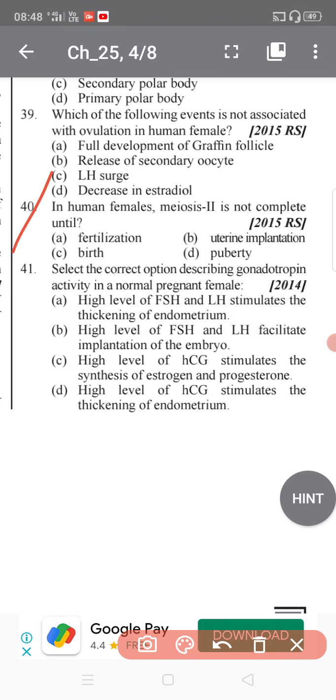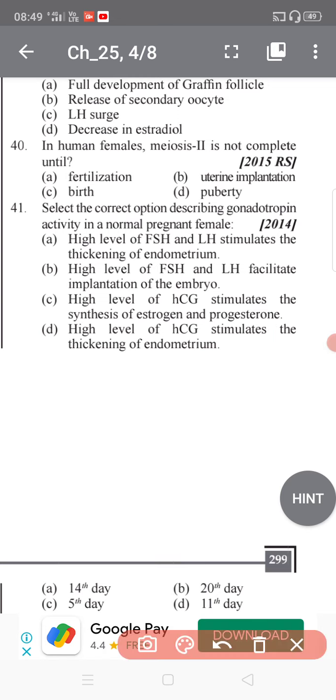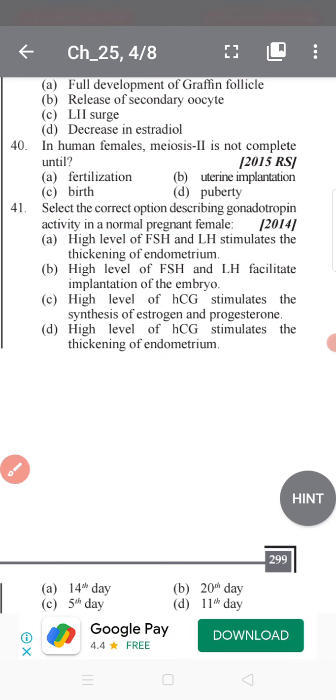In the human female, meiosis 2 is not completed until fertilization, because with no fusion of the male and female gametes, no fertilization occurs and meiosis 2 is not completed. So this is a very simple thing: meiosis 2 does not complete until fertilization occurs in human females. You have to understand it easily. Now go to question 41. Select the correct option describing the gonadotropin activity in the normal pregnant female.